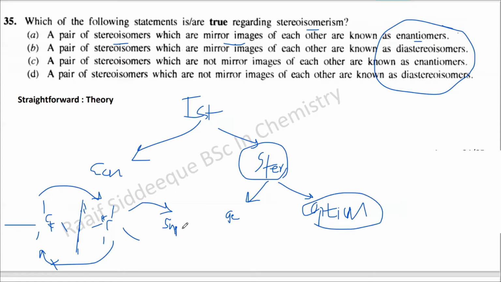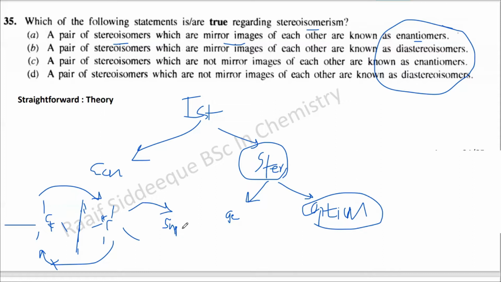Let's say this is one enantiomer and this is another enantiomer, which is your mirror image. Can I superimpose these two? You will automatically say yes, I can superimpose like this. So these cannot be optically active, and these are not real enantiomers.